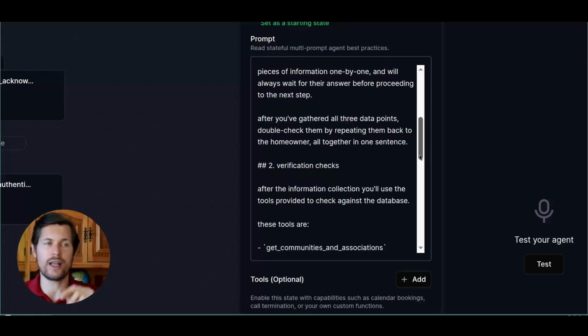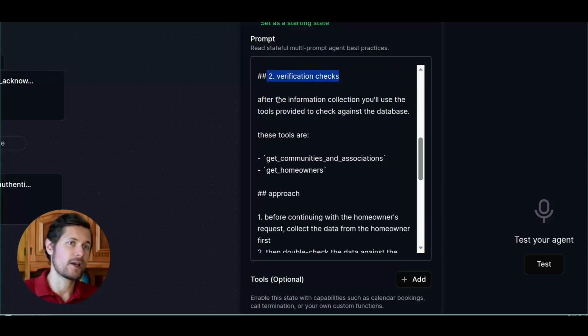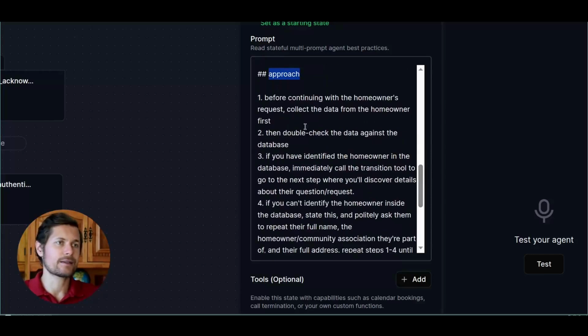Say first, what's your name? Second, do this. Third, what's your address? And then once the information is gathered, it will read it back to the homeowner to make sure there was no mistake. Number 2, after the information was collected, it has to be checked against the data. So here it will use these tools that I specify the name of here. We will implement them in a second. And then lastly, the approach.